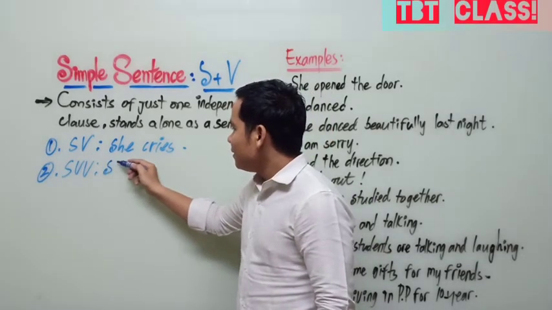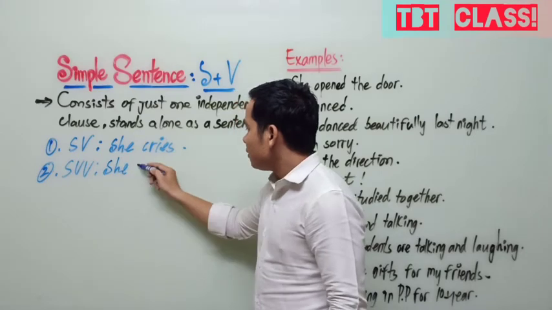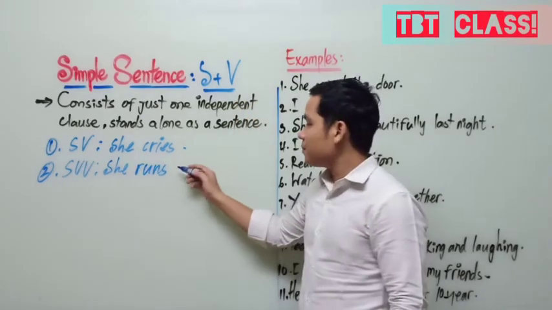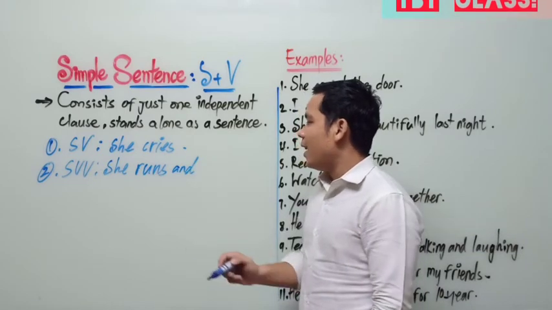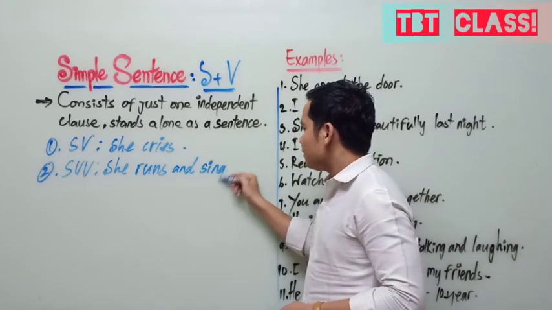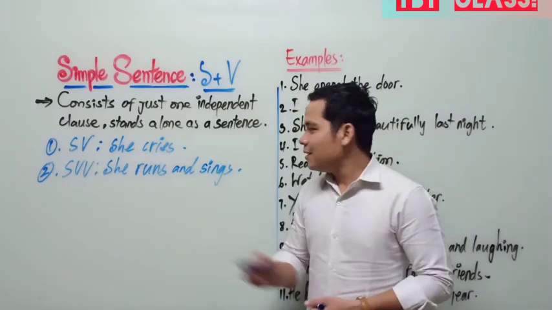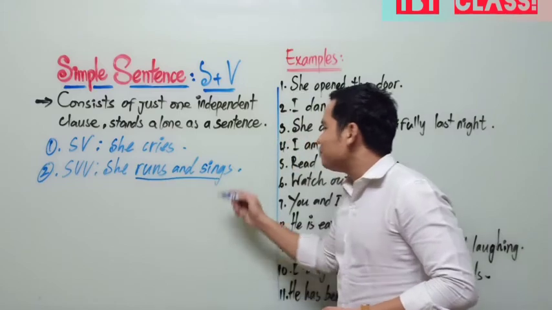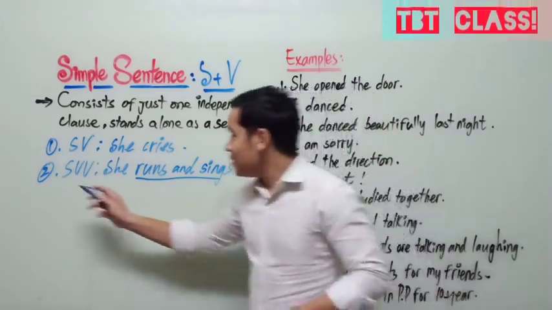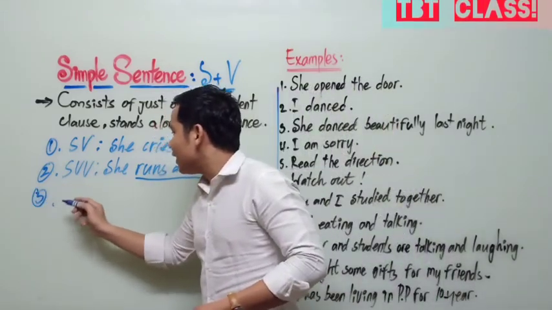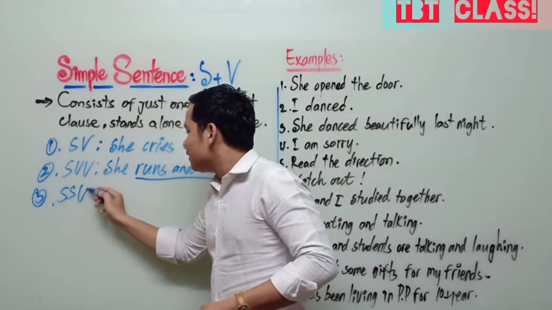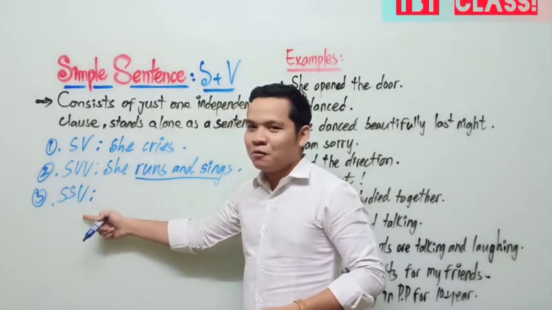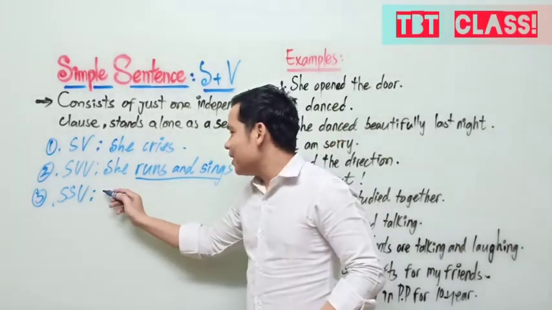Like she runs and sings. Okay? So subject, verb, verb. Subject, compound verb. Okay? A simple one like SSV can be subject, subject, verb. Compound subject and verb.